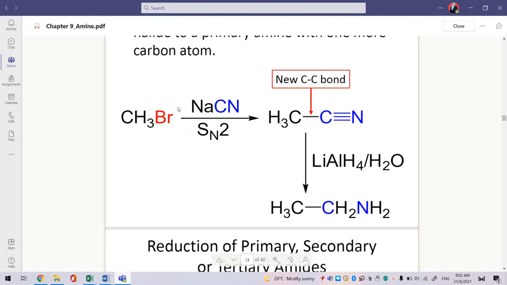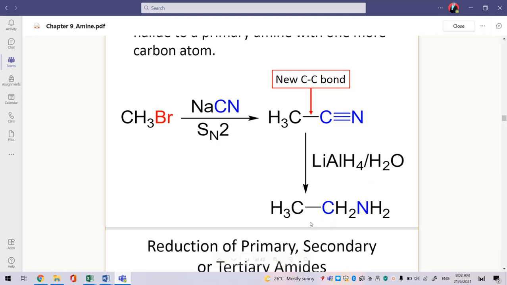So, yang ni will act as a leaving group. Dia gantikan dengan nucleophile here, which is cyanide. After that, this cyanide group can be reduced to amine by reacting this compound with lithium aluminium hydride in the presence of water.